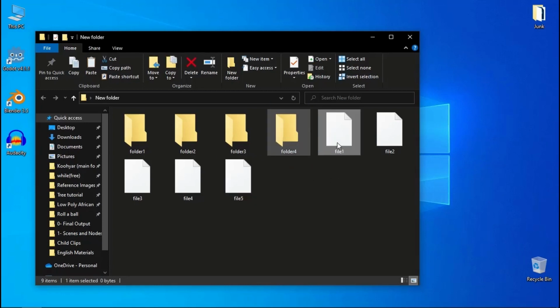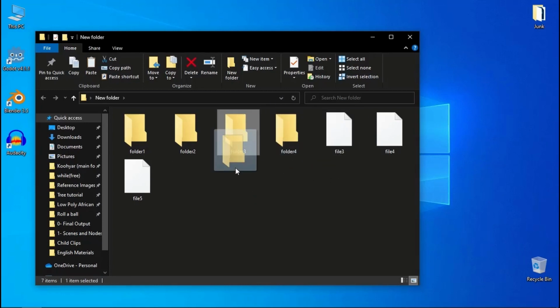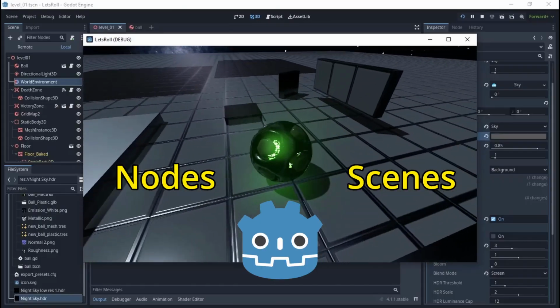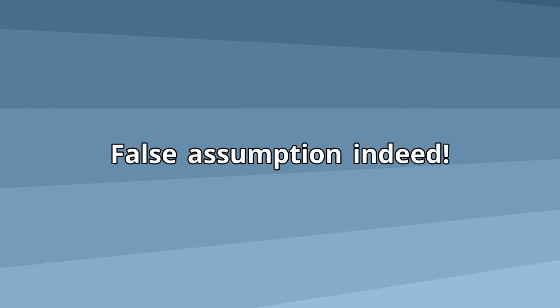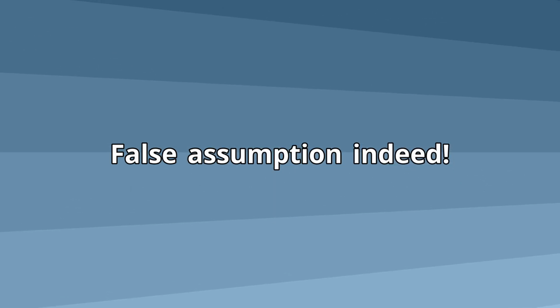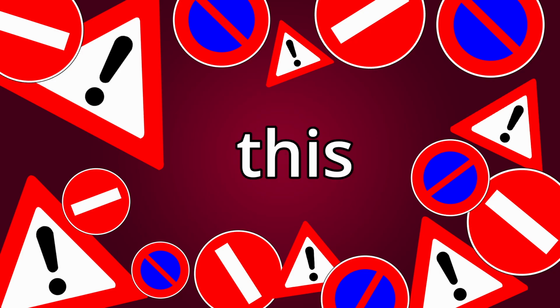You can put files into folders, and you can also put folders inside folders. It's all you need to know to understand what scenes and nodes are in Godot, but it needs a little explanation before it makes sense. A beginner tends to think that Godot nodes are objects like apples, trees, etc., which lie in scenes acting as levels, but this is not the case.